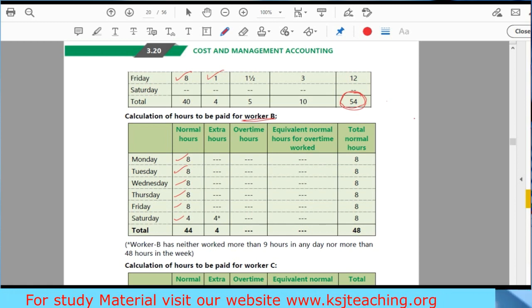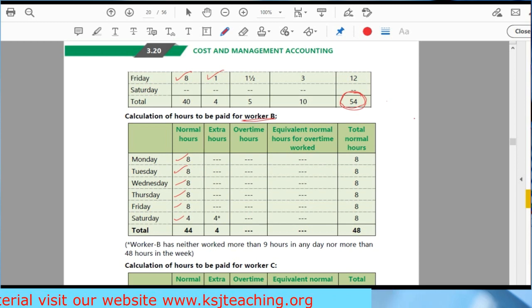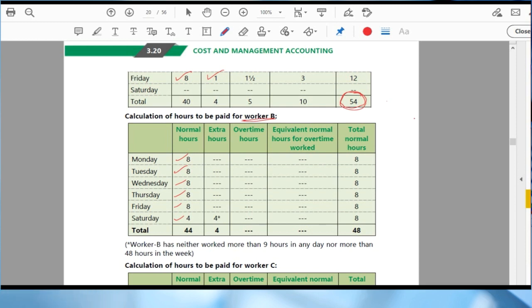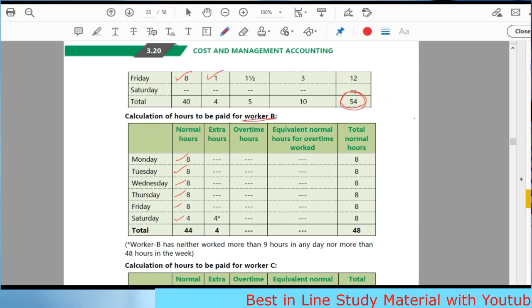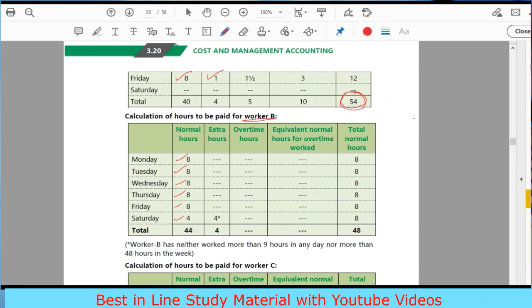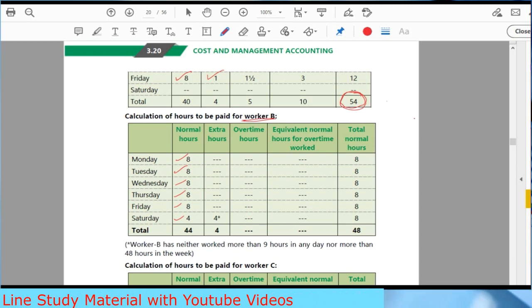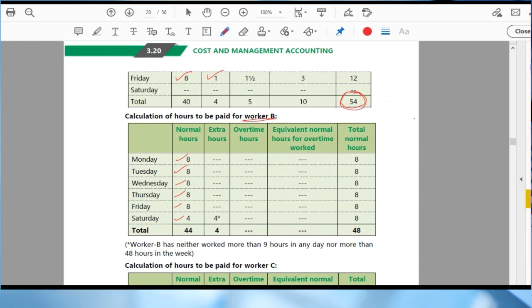Now, many of you ask this question in the last batch, also in the Hindi batch that is uploaded. A lot of queries have come on this question, sir. Why? How we are treating this for worker B and C. I'll explain you each and everything. We'll go slow. Listen to it very, very carefully. Even if it takes one question in this lecture, I don't mind it. I'll do the next question in the next lecture. I don't have a problem in it. Okay. Now, listen to it very carefully.